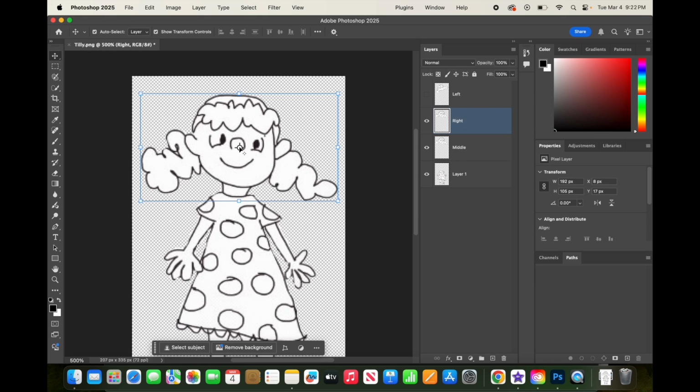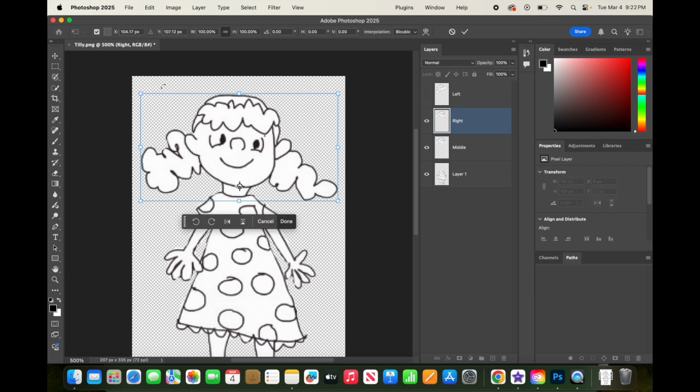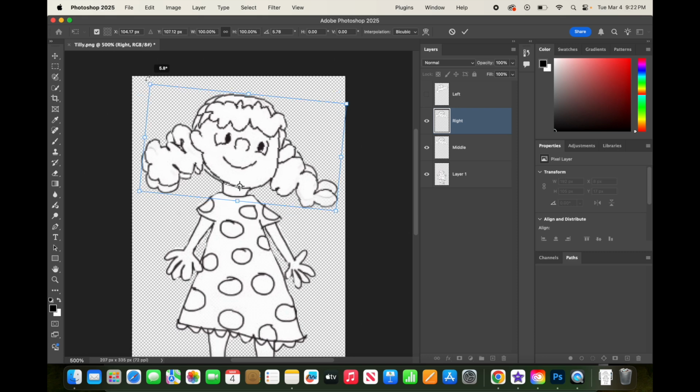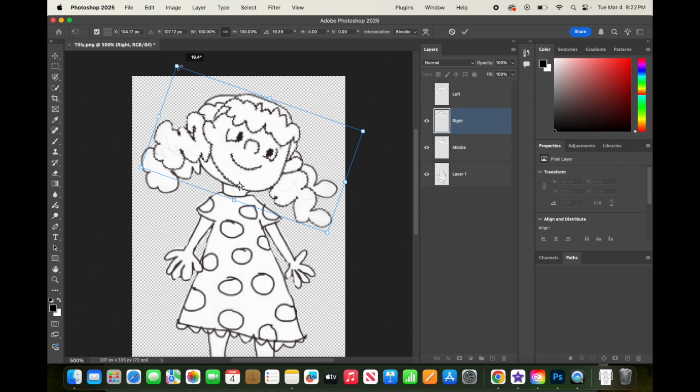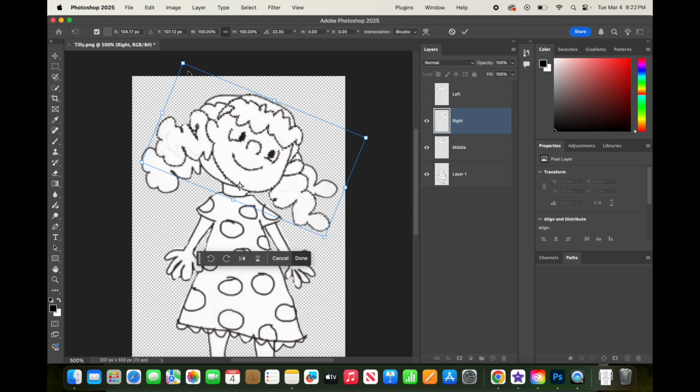Now I'm going to move that pivot point back down by her chin, and I'm going to go in the upper left hand or right hand corner, but what you're looking for is you don't want the straight arrow with the two arrowheads on it. You want to pull it a little bit further away so you get that kind of corner arrow or rounded arrow with the two arrowheads. And then I'm going to rotate it to the right a little bit.